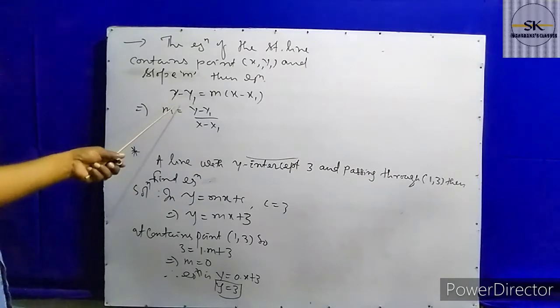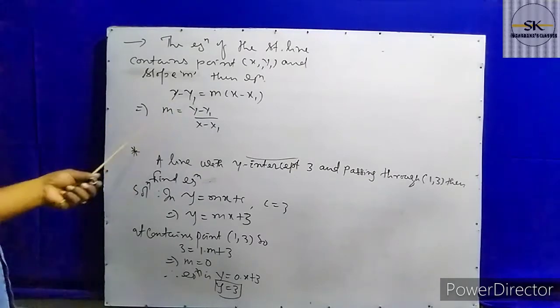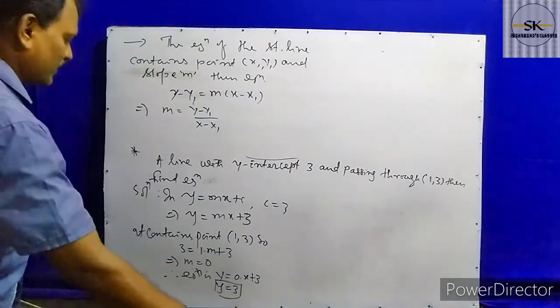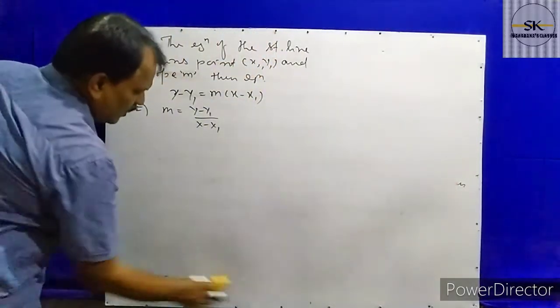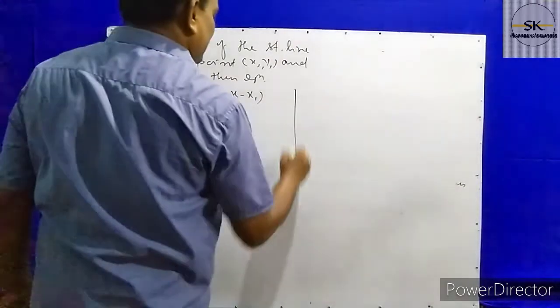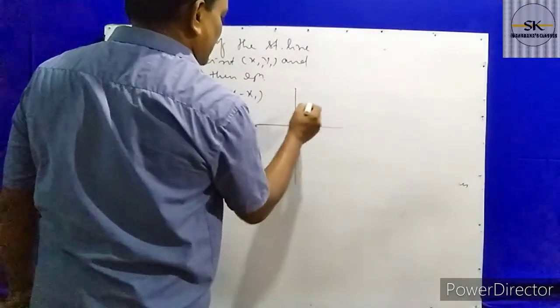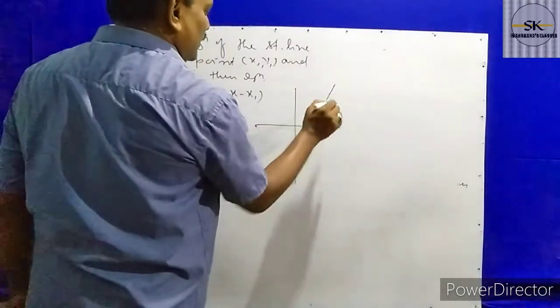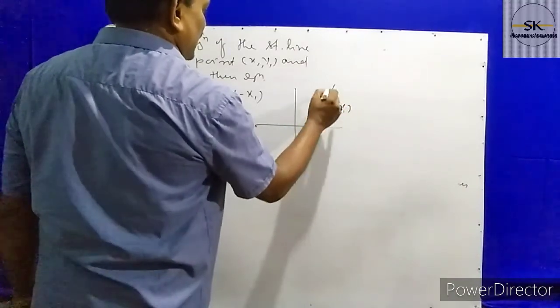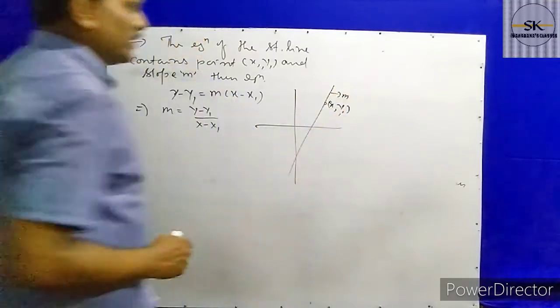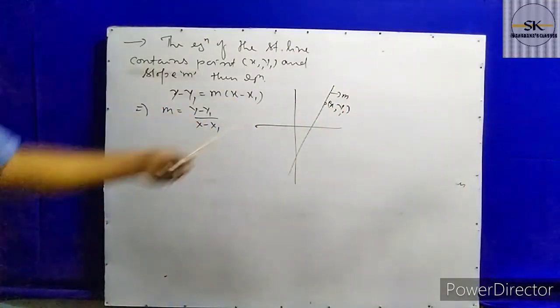Here, you apply one of these formulas, and then you get the equation of the straight line. So what is given here? We have to find the equation of the straight line. It passes through the point (x1, y1), and its slope is m. In this case, the equation is this one.